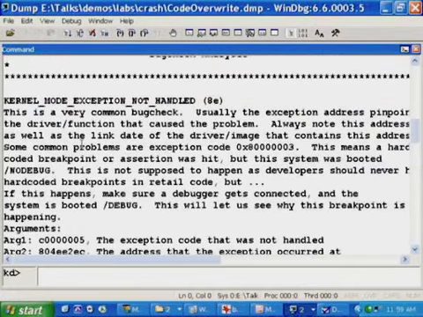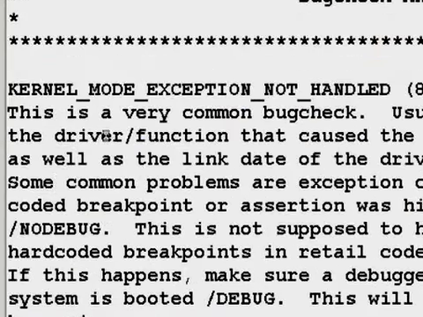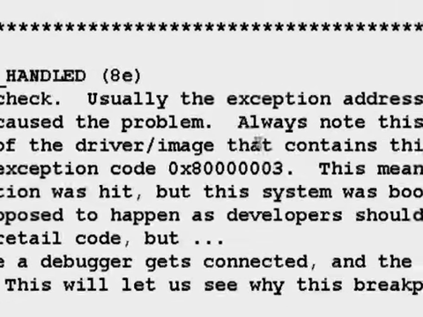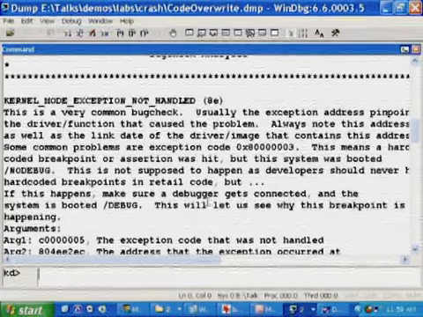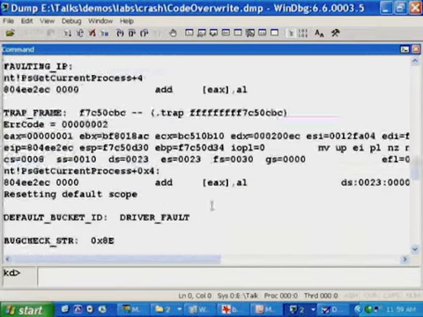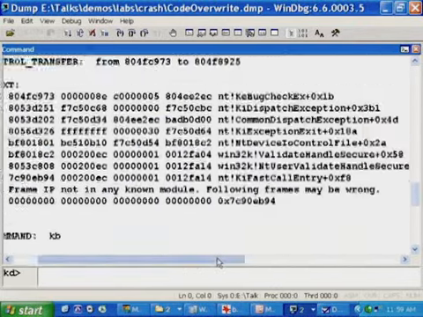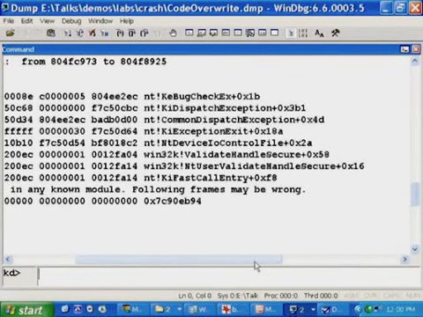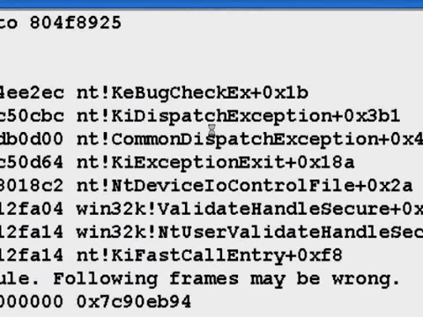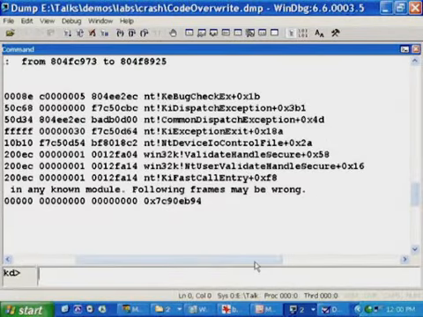Kernel mode exception not handled, 0x1E. This is a very common bug check. Usually the exception address pinpoints the driver or function that caused the problem. Always note this address. Well, we don't even have to read the rest because we know that this is a misdiagnosed analysis. And if we look at the stack at the time of the crash, it turns out that it's actually Win32k.sys that ended up somehow causing the execution of the overwritten code and getting blamed for the crash. So a failed analysis. And what we need to do is, again, turn to the Driver Verifier.